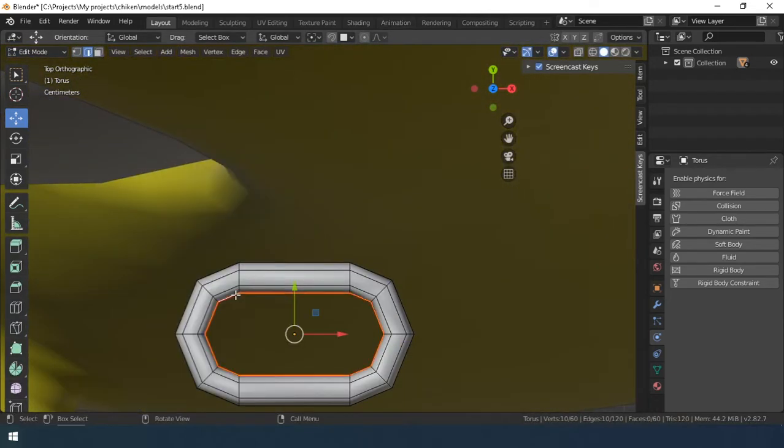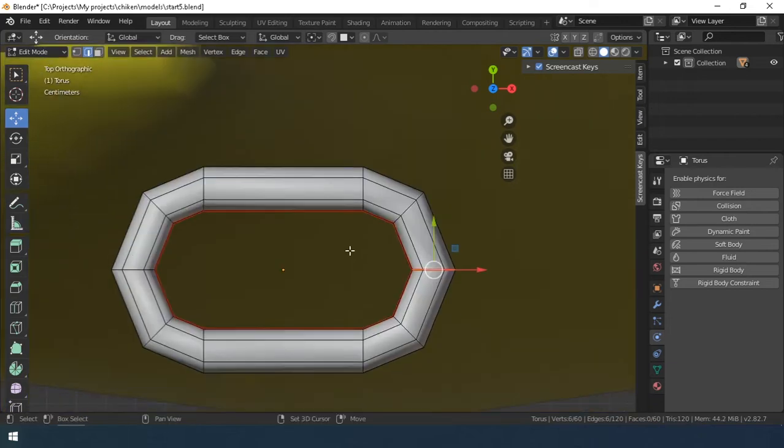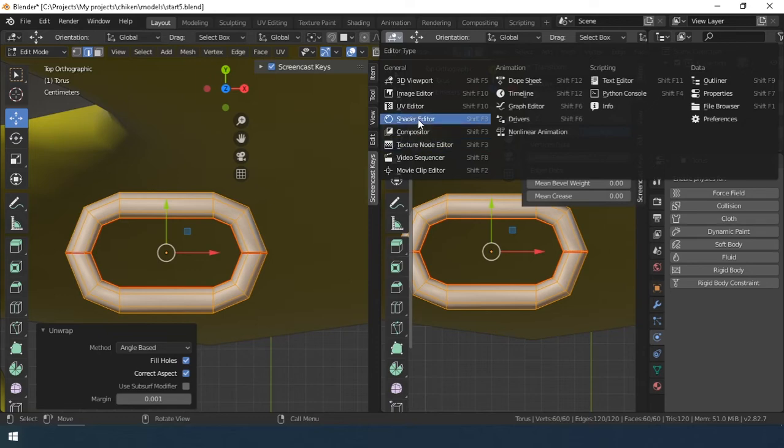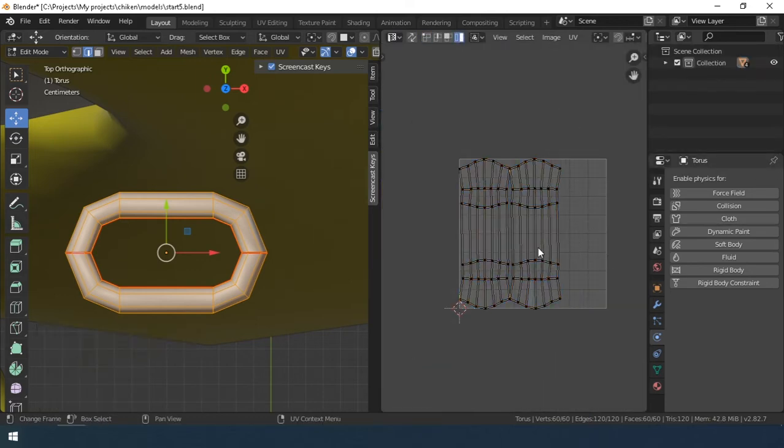I do UV unwrapping immediately. Select the segments, press Ctrl E, mark seam, and press U and unwrap.